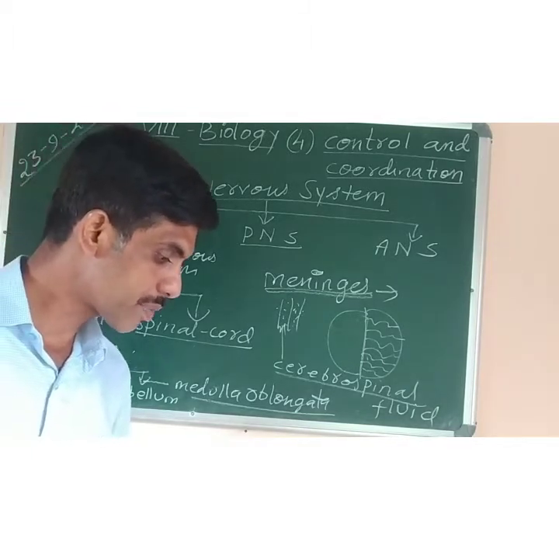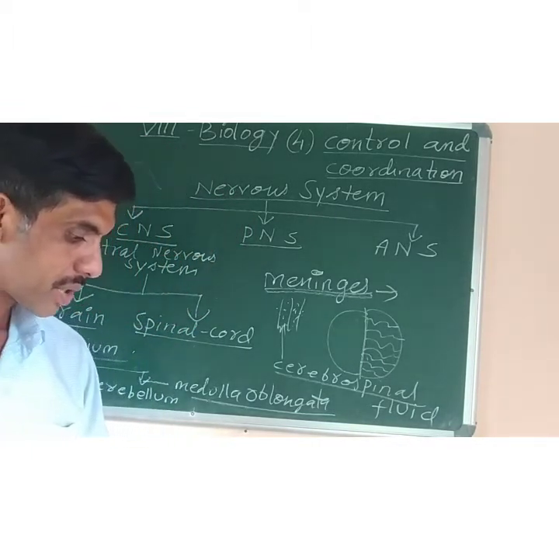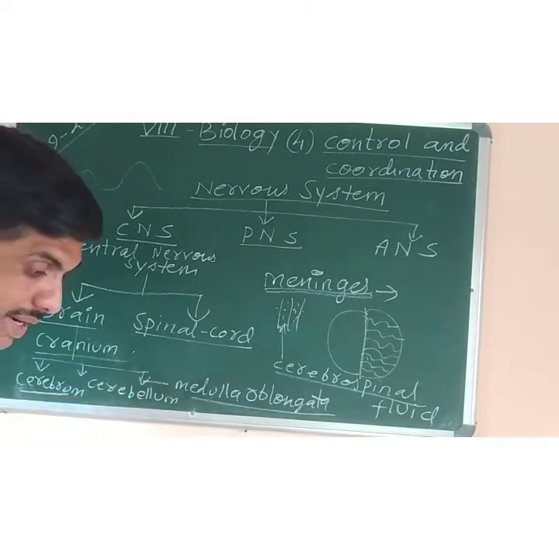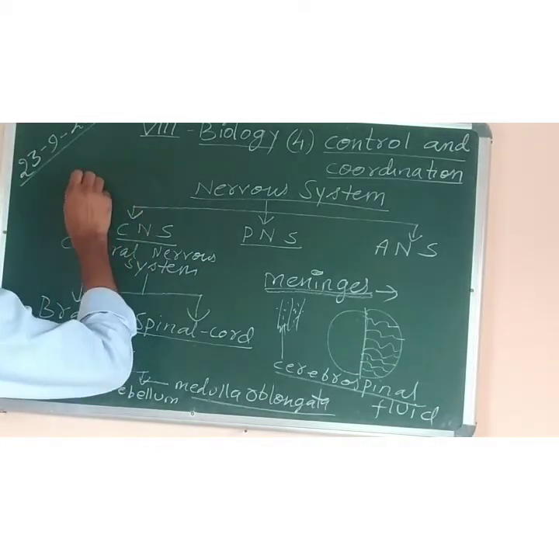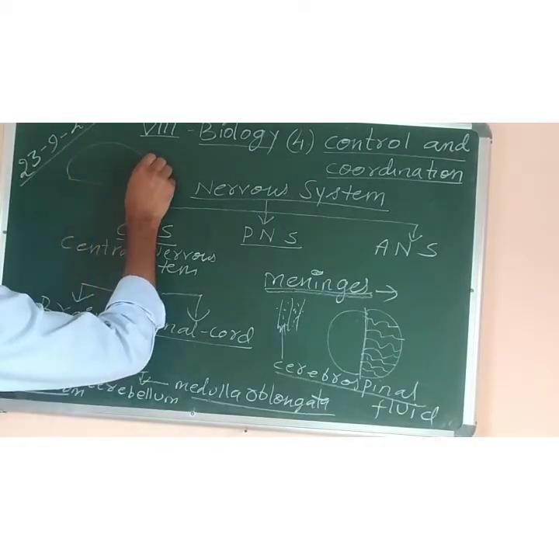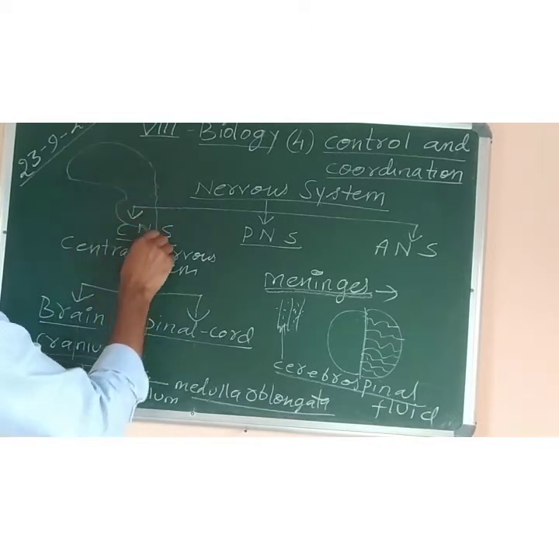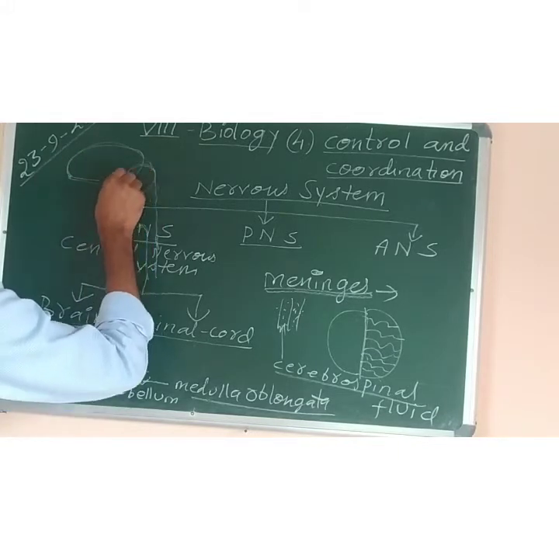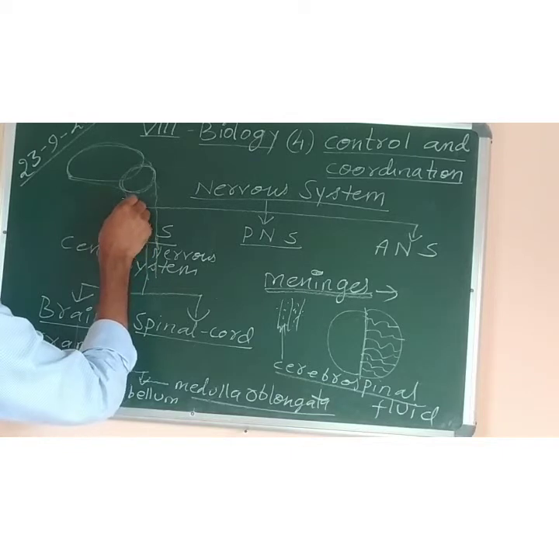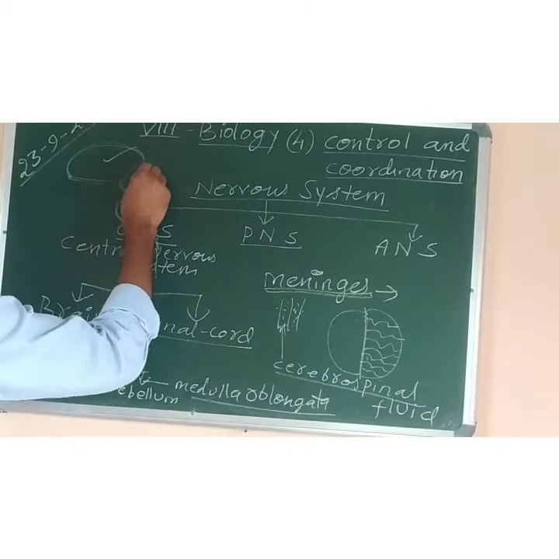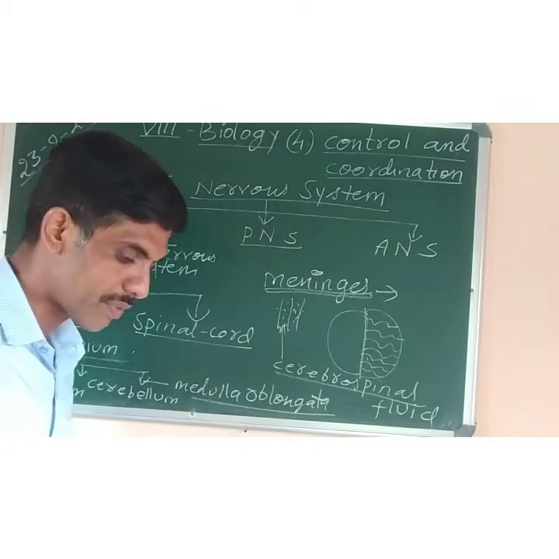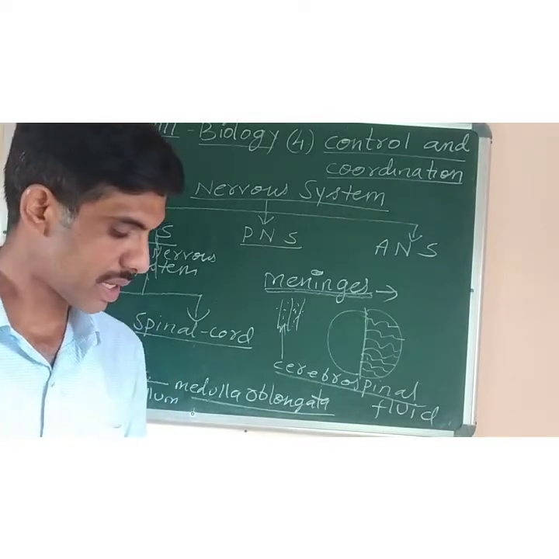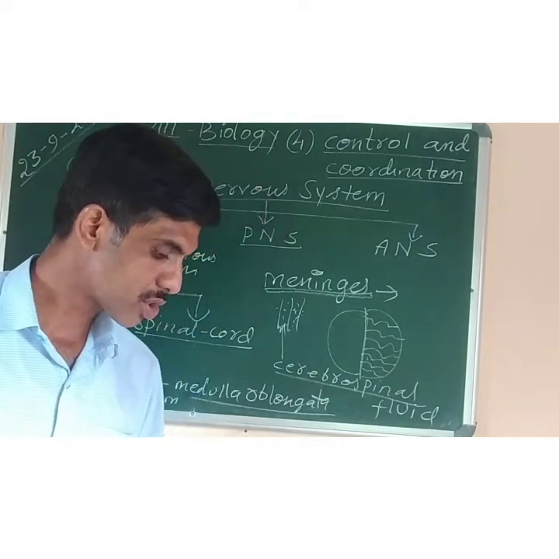Alright. Now, which is the largest part of the brain? The answer is the cerebrum. If you see the diagram given in your book, the diagram of the brain is drawn like this, and this is the spinal cord. This much largest part is the cerebrum. Then the cerebellum is just a small area, and the medulla oblongata is this lower part. So: cerebrum, cerebellum, medulla oblongata. It is given in figure 4.4. Try to draw it as homework and label all three parts of the brain, as well as the neurons.